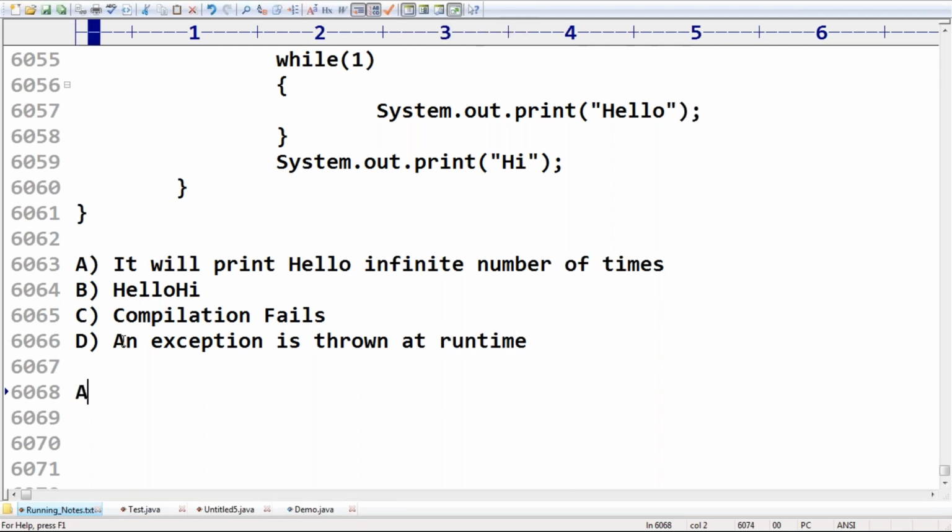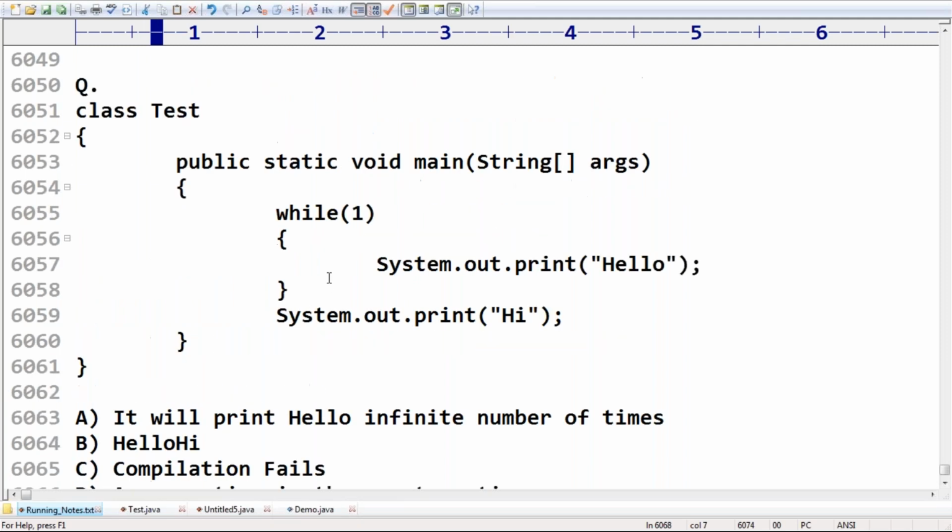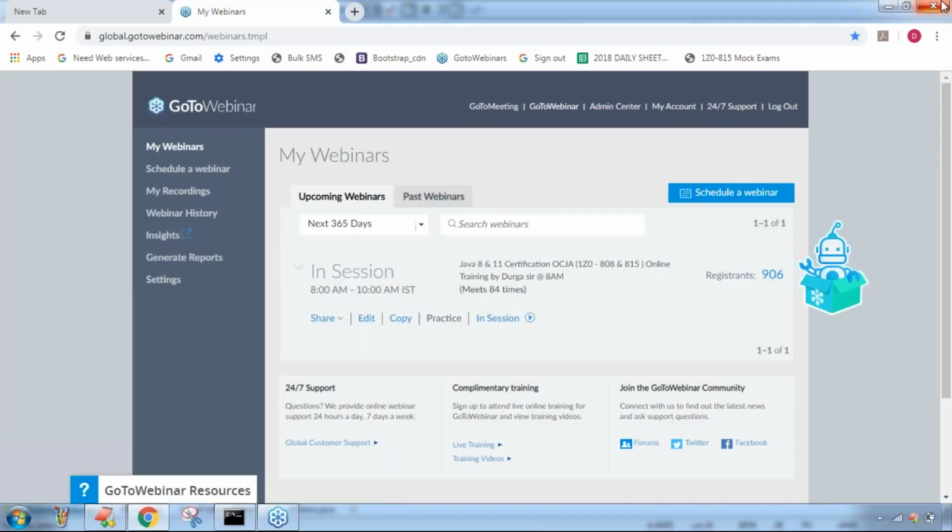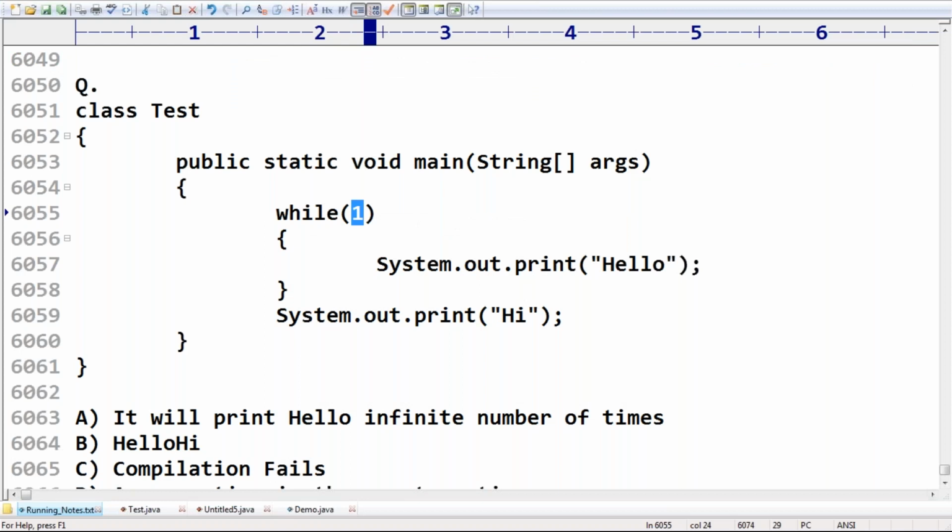Can you please guide what answer we are going to get? Not required to keep much explanation. Yes, compile time error. What is the reason? Why? The reason is very simple. While is always expecting Boolean type, but we provided int type. While is always expecting Boolean type, but we provided int type. So take very special care of this.